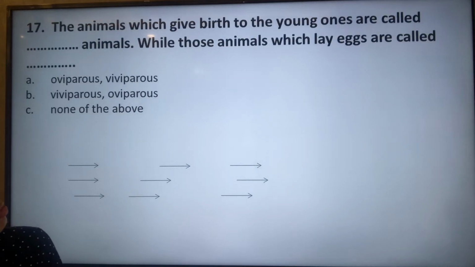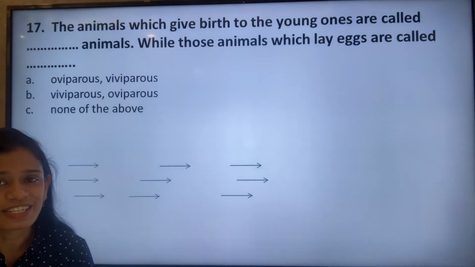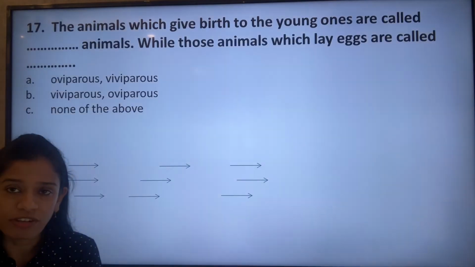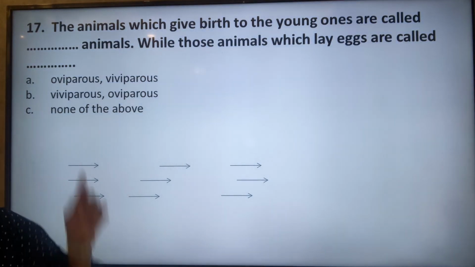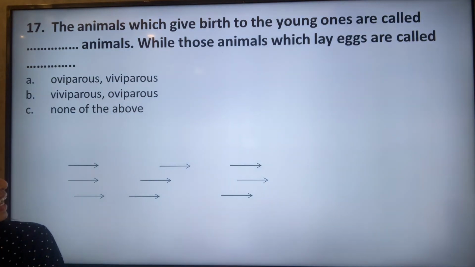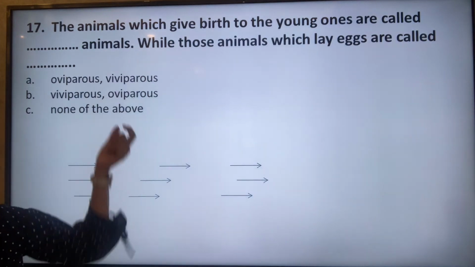The animals which give birth to the young ones are called dash animals, while those which lay eggs are called dash animals. This is a very easy question. Let's understand which animals give birth to the young ones. Is it oviparous, viviparous, viviparous, oviparous, or none of the above? The animals which give birth to the young ones are known as the viviparous animals, whereas those that lay eggs, as the eggs are also known as the ova or the ovum, are known as ovi.